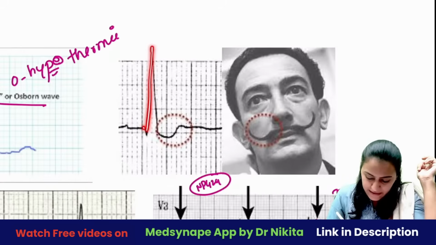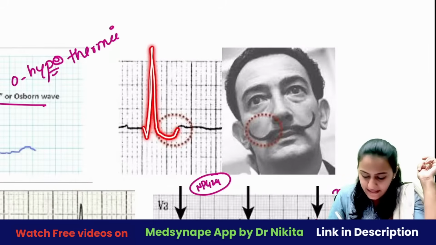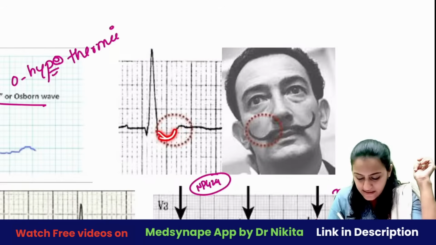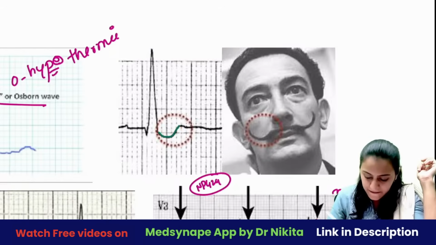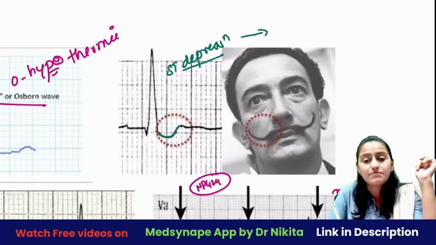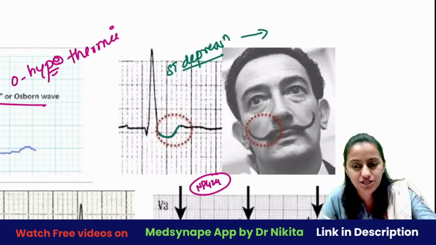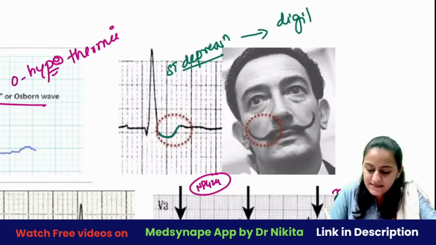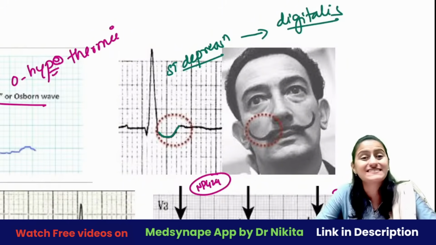Q, right? You have Q, R, and then you have this ST, which should have been an isoelectric flat line. So what is this image showing here? This is showing ST depression. Okay, remember this is ST depression. So remember ST depression, digitalis is what shows ST depression rather than ST elevation.